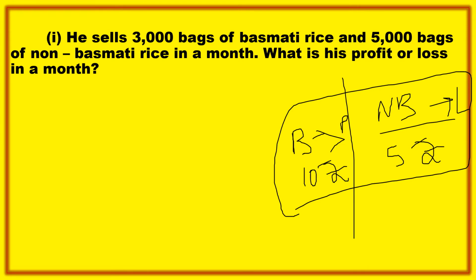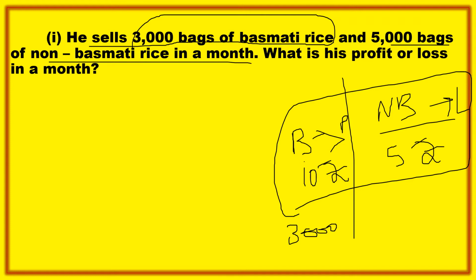So what he gave? He sells 3000 bags of basmati rice, and 5000 bags of non-basmati rice in a month. So what is his profit or loss in a month?